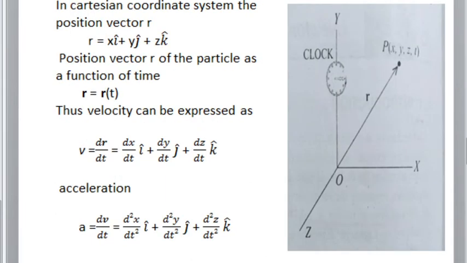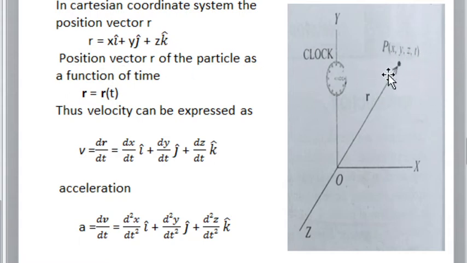Then, in the Cartesian coordinate system, we represented the point P in terms of the coordinates x, y, z and t. From our earlier classes we know that r, the position vector of any particle, can be represented as x i cap plus y j cap plus z k cap.